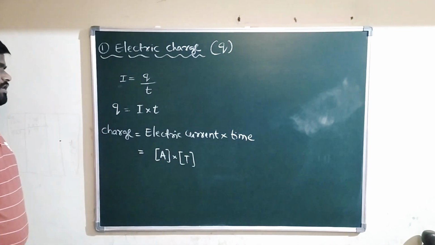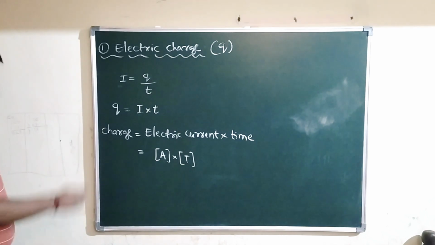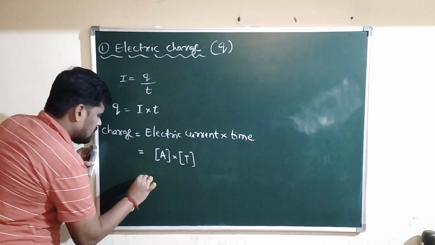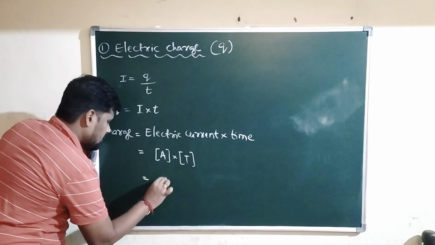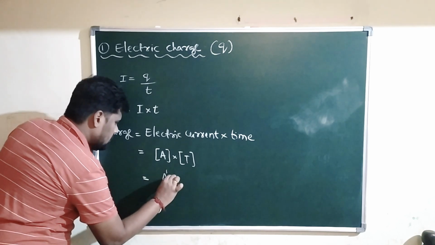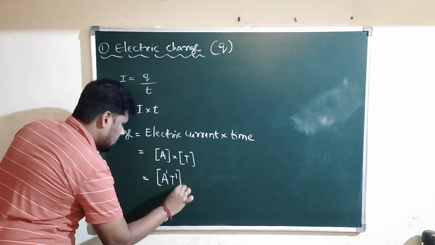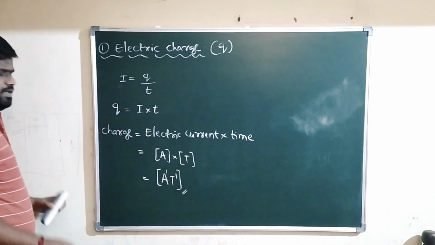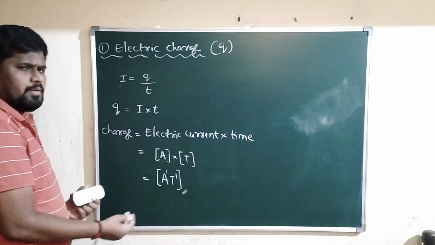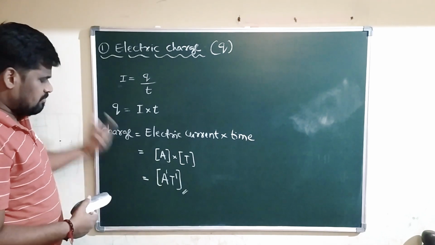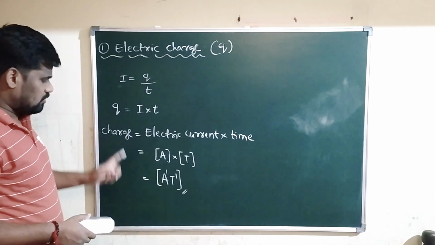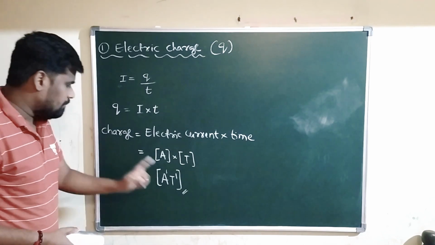Therefore, the dimensional formula for charge is A to the power 1, T to the power 1. This is the dimensional formula for electric charge. So M power 0, L power 0, it's understood, M power 0, L power 0, A power 1 and T power 1.